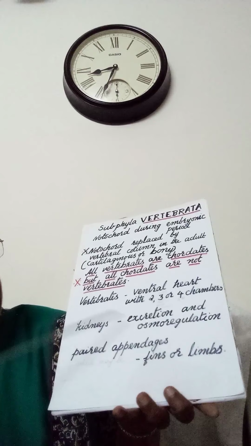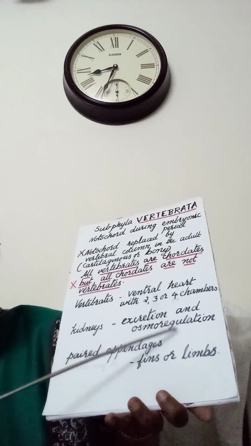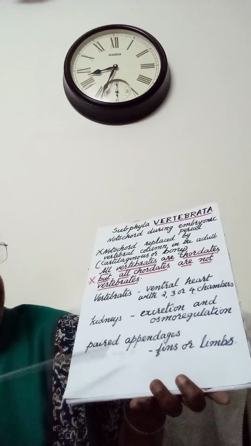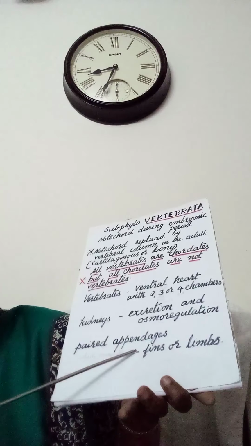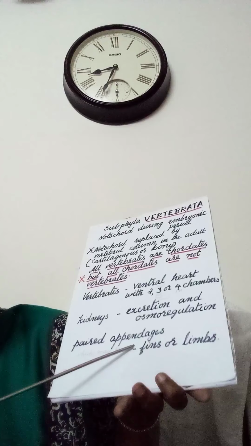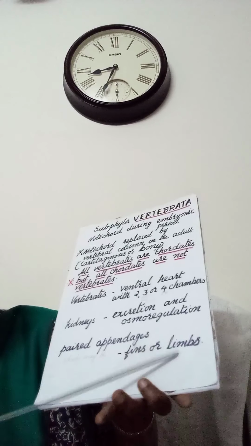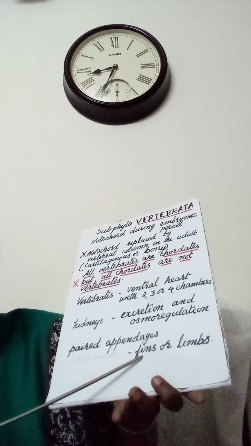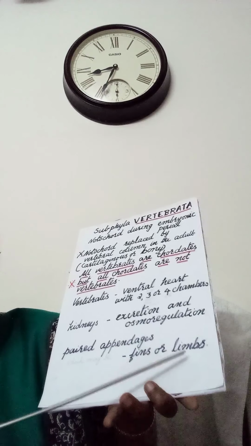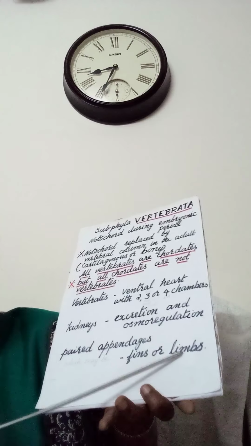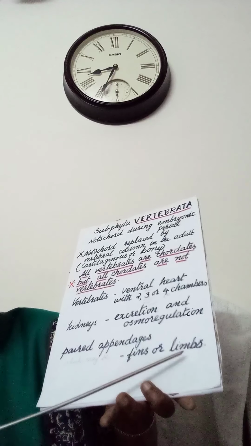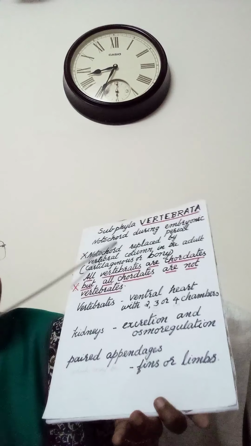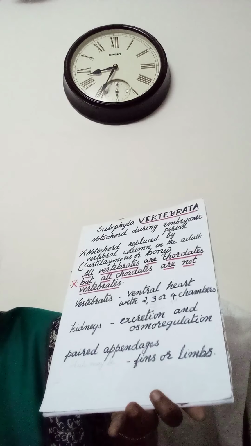Then kidneys are present for excretion and osmoregulation. Then vertebrates will be having paired appendages, which may be fins or limbs. Fins are present in the fishes or pisces. Limbs are present in amphibia, reptiles, aves, mammals. So these are the important characters of vertebrates.